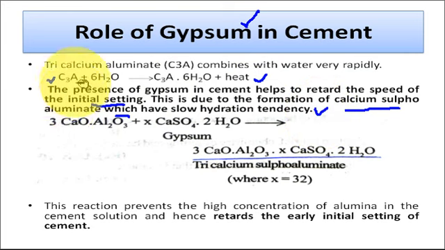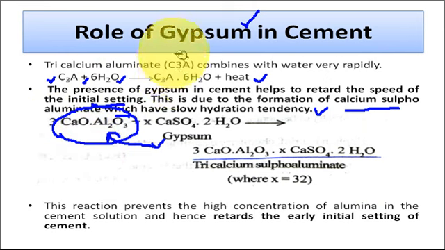So look here, we want to retard this reaction, so that tricalcium aluminate should not react quickly with the water. So what is the role of gypsum here? Gypsum actually captures or combines with the tricalcium aluminate. So this is the gypsum, it combines with the tricalcium aluminate and forms the tricalcium sulfoaluminate. So now this tricalcium aluminate is not available for the hydration reaction, so quick setting is not possible when we add the gypsum.